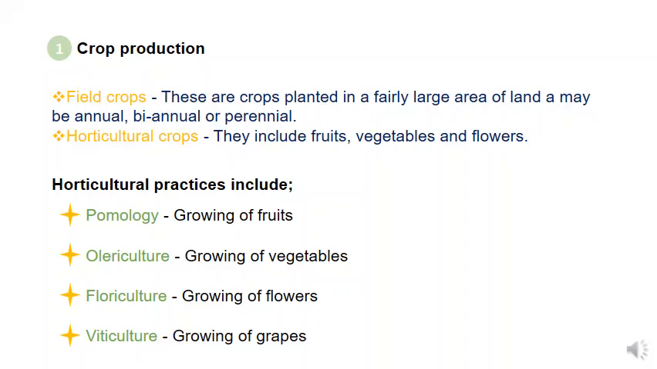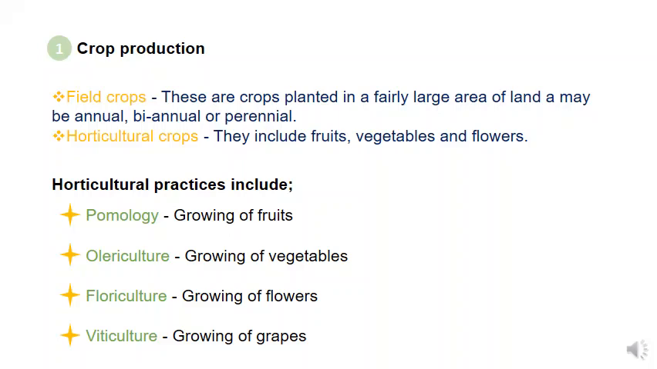Now, crop production is divided into two sub branches, that is field crops and horticultural crops. Field crops entails the growing of crops in fairly large pieces of land, and this can be done annually, biannually, or perennially. We'll talk more about this as we proceed.